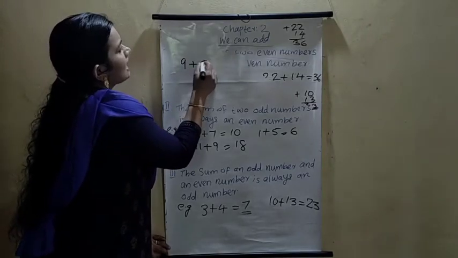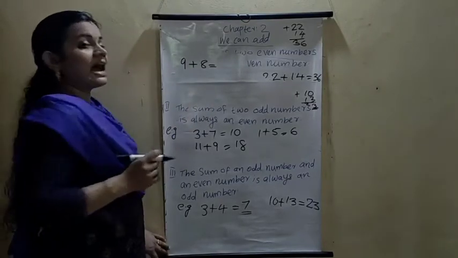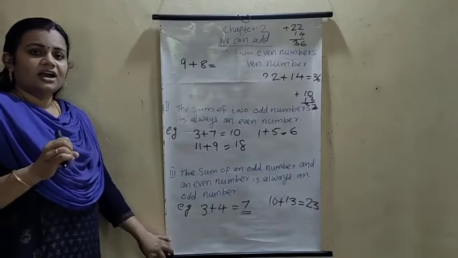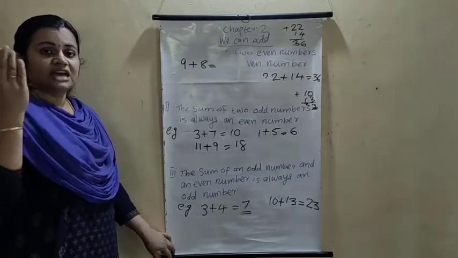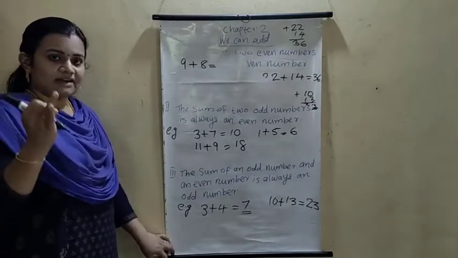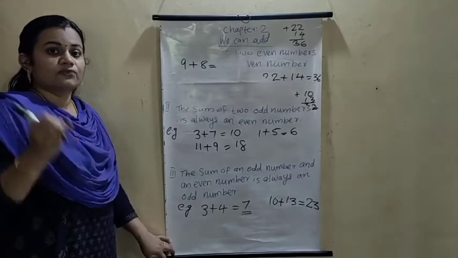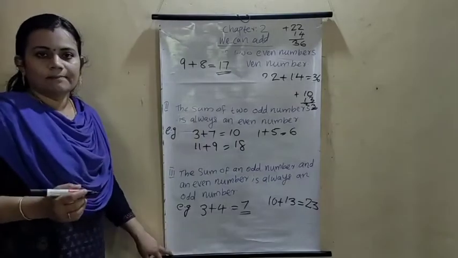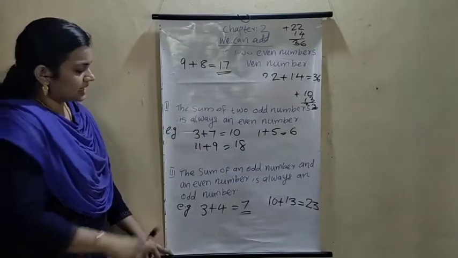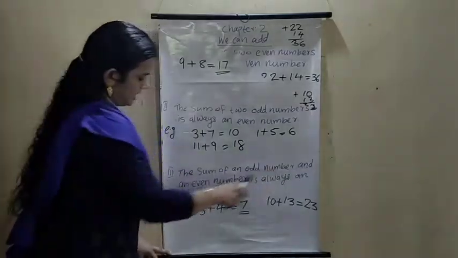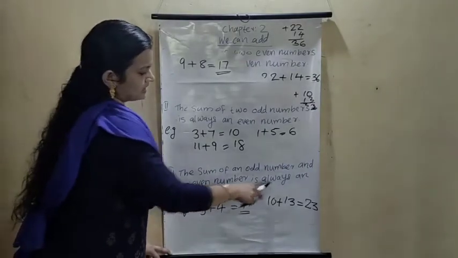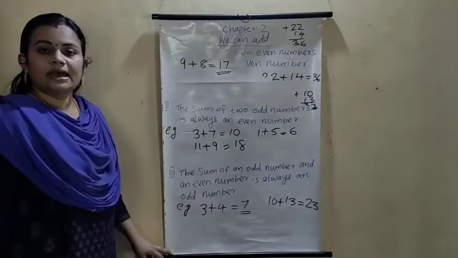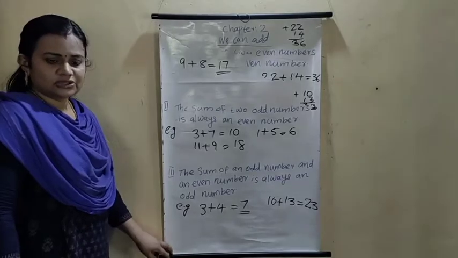Another one. 9 plus 8. What is the answer? Take 9, then count 8 fingers after 9: 10, 11, 12, 13, 14, 15, 16, 17. 17 is an odd number. What about the third statement? The sum of an odd number and an even number is always an odd number. Understood all?